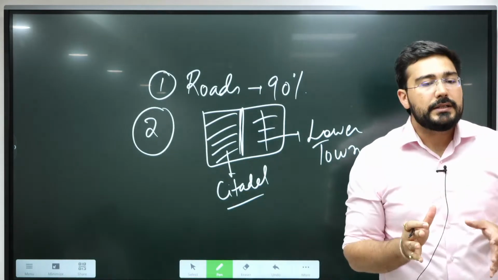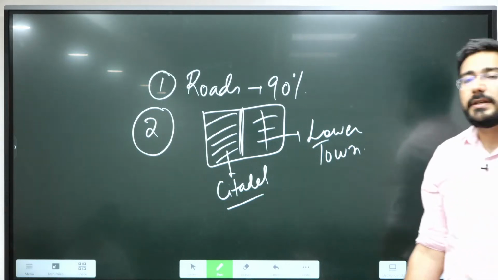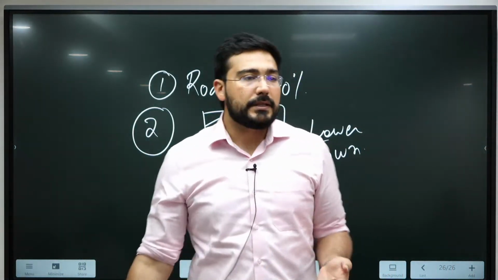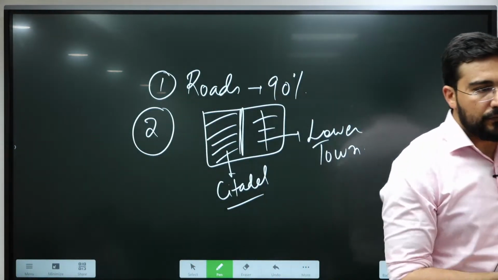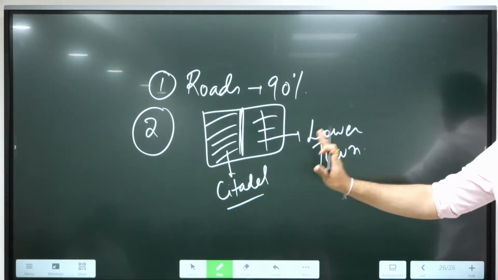So the city was divided into two parts in general. In some places we even see a middle town, like at Dholavira, where you will find three parts. But the majority of city layouts were like this.